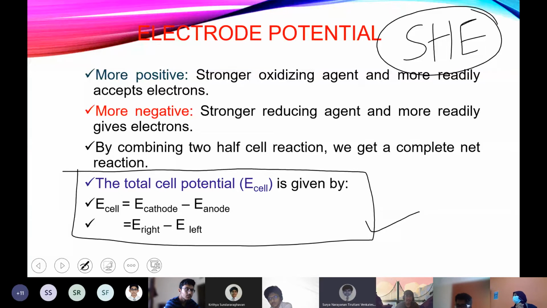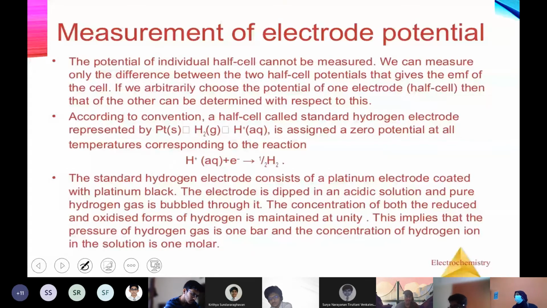That will be taken as the standard. So here you can see, the potential of an individual half cell cannot be measured. So we go for a system where you take a standard half cell, and that standard half cell is SHE, the standard hydrogen electrode.